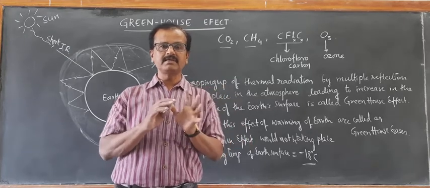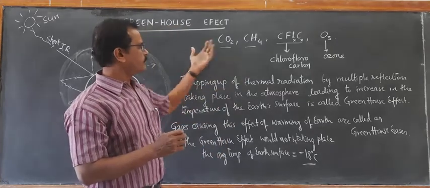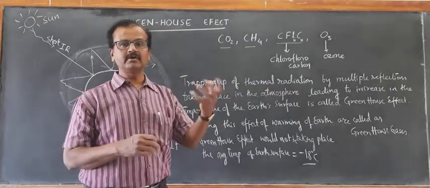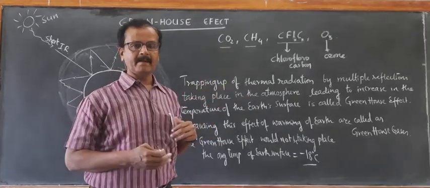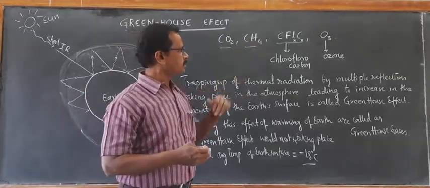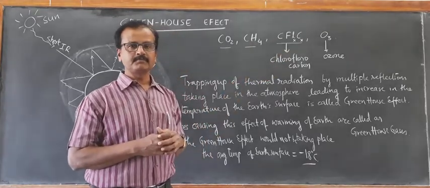Millions of trees are being cut every year. This is releasing a lot of carbon dioxide into the atmosphere. The level of carbon dioxide is increasing in the atmosphere, and so also the level of chlorofluorocarbons.